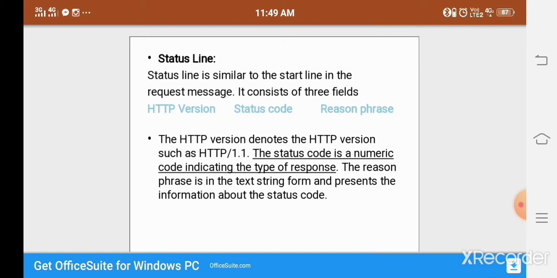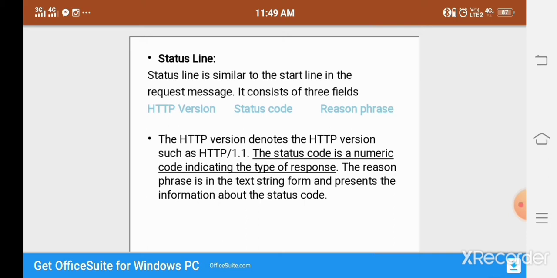Then the reason phrase is a string representing the information about the status code. String is a collection of alphabets, only characters. It is called a string. The string information about the status code is called the reason phrase.